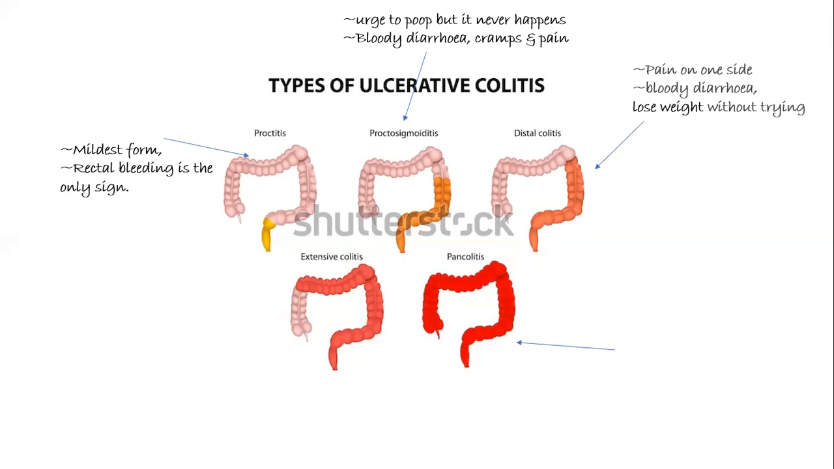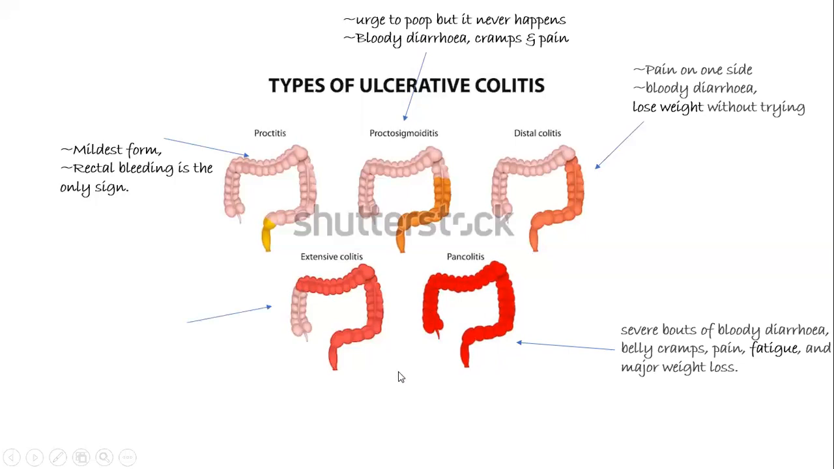The next type is pancolitis. It involves severe bouts of bloody diarrhea. There are belly cramps, pain, fatigue, and major weight loss. In this case, the entire colon is inflamed. Then the last one is extensive colitis. Here the inflammation is seen from the rectum to the sigmoid colon and to the transverse colon. It is characterized by severe pain, heavy diarrhea, bleeding, and fever.